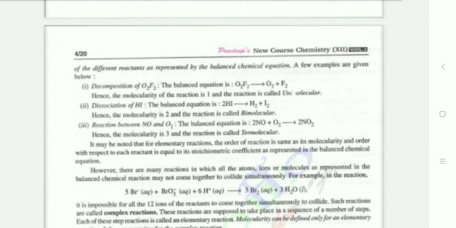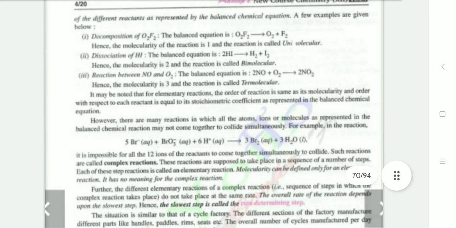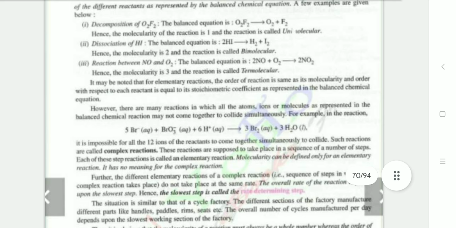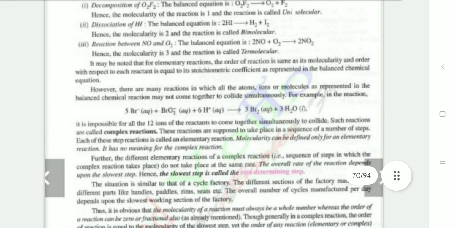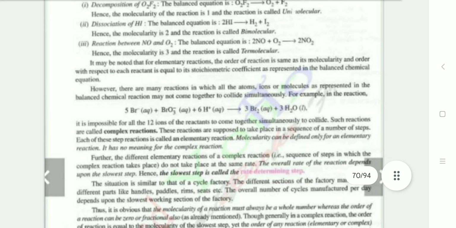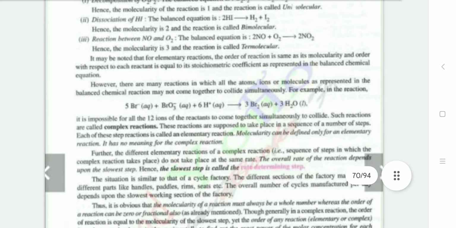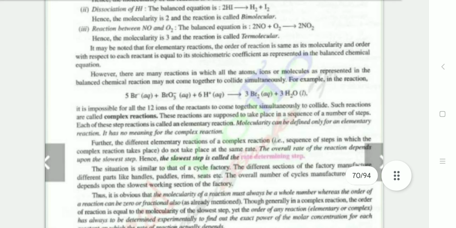A few examples: decomposition of O2F2. The balanced equation is O2F2 forming O2 plus F2. The molecularity is 1 and the reaction is unimolecular. The dissociation of HI forms H2 plus I2. The molecularity is 2 and the reaction is bimolecular. Third is the reaction between NO and O2. The balanced equation is 2NO plus O2 forming 2NO2. The molecularity is 3 and the reaction is trimolecular.